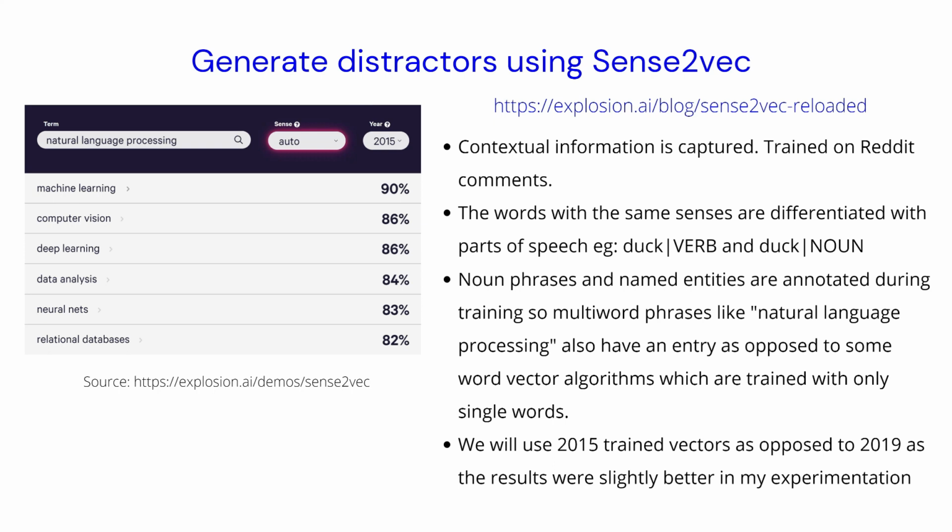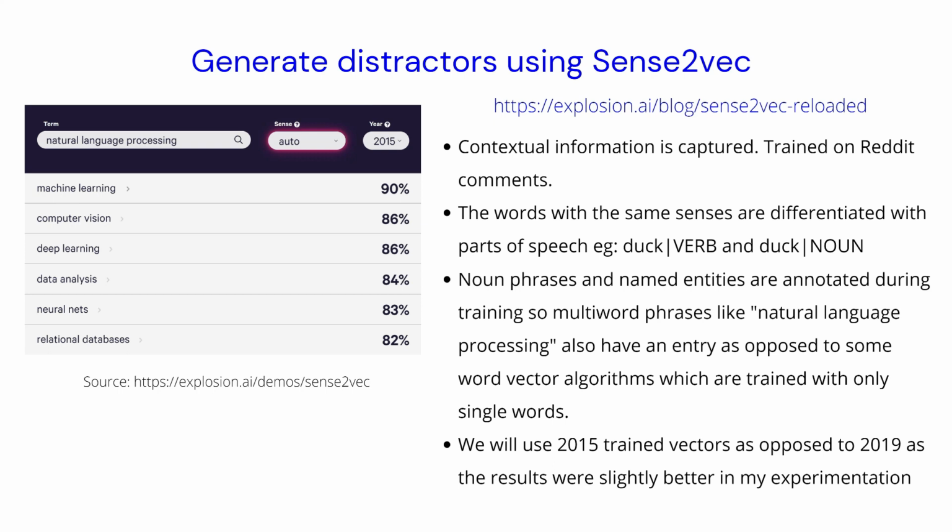And we also extract things like named entities and noun phrases. So when we are training, we also append all those entity types or parts of speech types along with the word. You have a unique word vector for each word depending on the parts of speech or named entity that it represents. It is better than Word2Vec in that context.